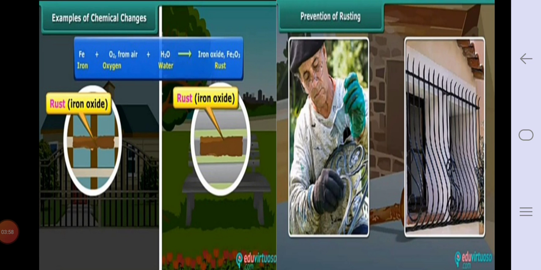Now how to prevent this rusting? There are different methods to prevent the rusting of iron or metal. We can apply color on it. Color prevents the rusting, not totally, but it gives the iron some time before rusting. That means rusting would be fast, but because of coloring it gets more time.